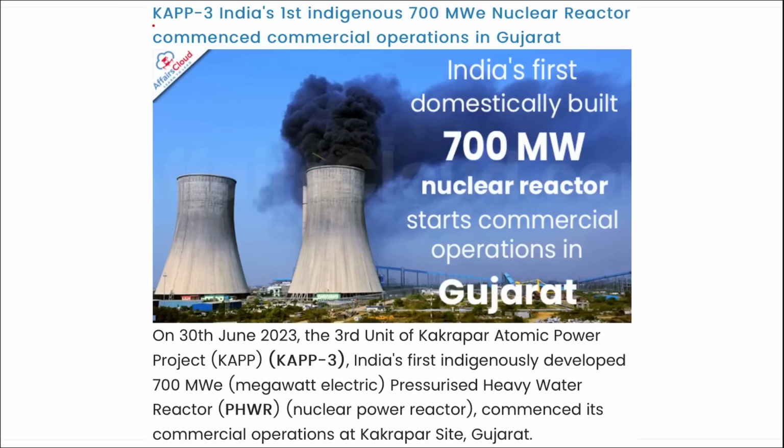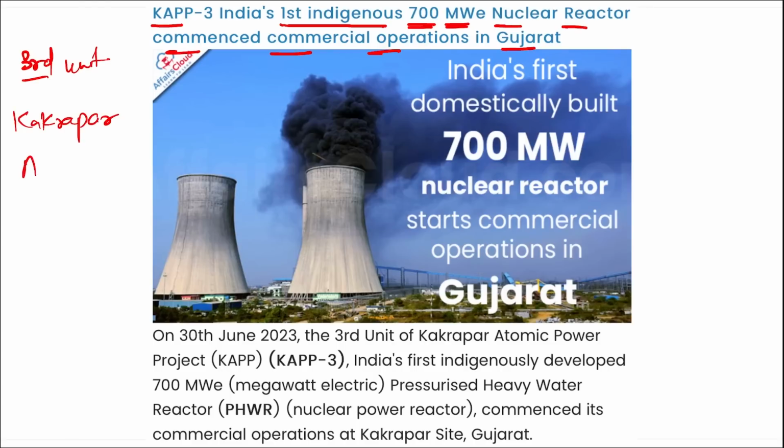Next is KAPP3, that is India's first indigenous 700 megawatt nuclear reactor that commenced commercial operations in Gujarat. I repeat, recently, the third unit of Kakrapar Atomic Power Project, that is KAPP, right?